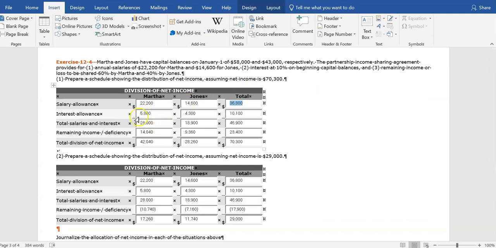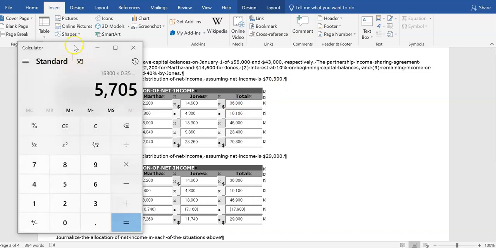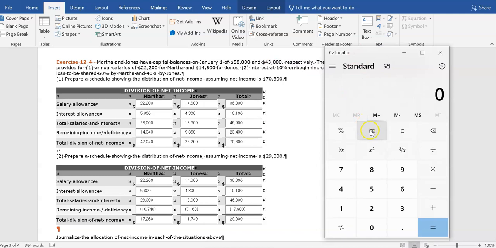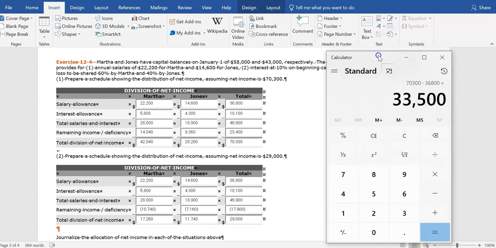Then the next thing will be, if there is still enough of the net income remaining to pay the interest, that will be paid next. Total of $70,300 in income. We just paid out $36,800 of salaries, leaving $33,500.